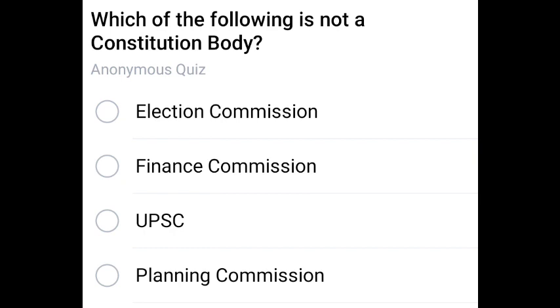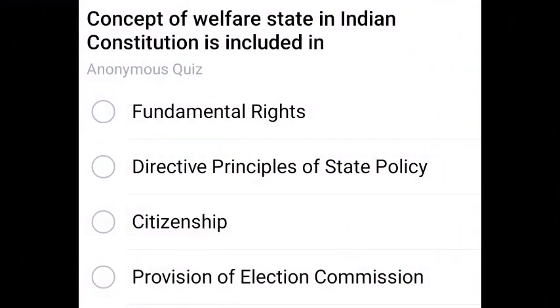Next question. Which of the following is not a constitution body? Planning Commission. Remaining are all related to constitution body. Planning Commission is not related to constitution body.